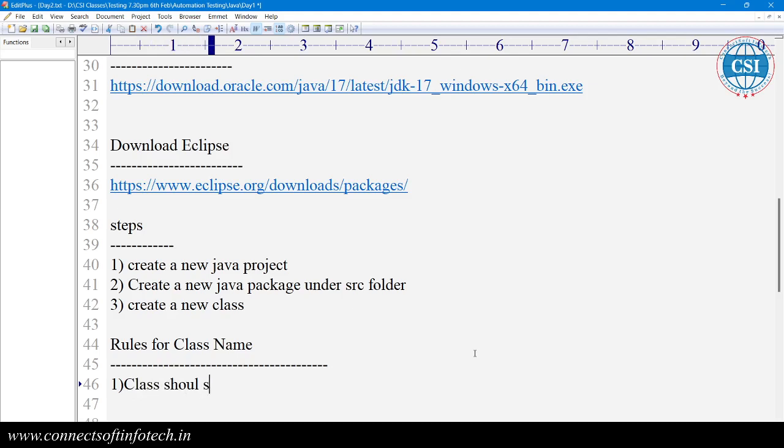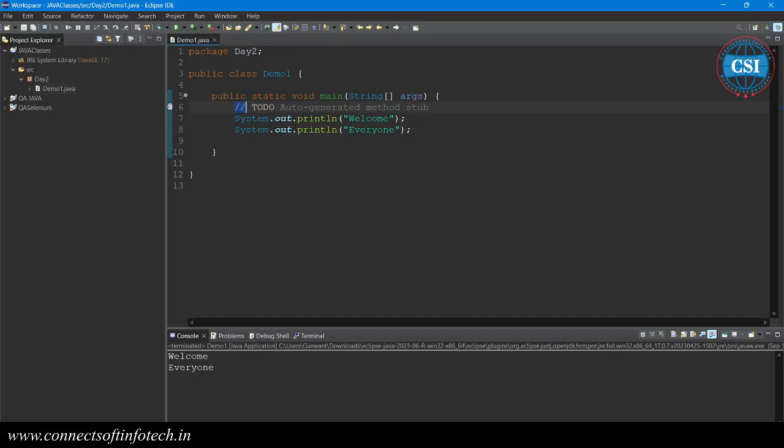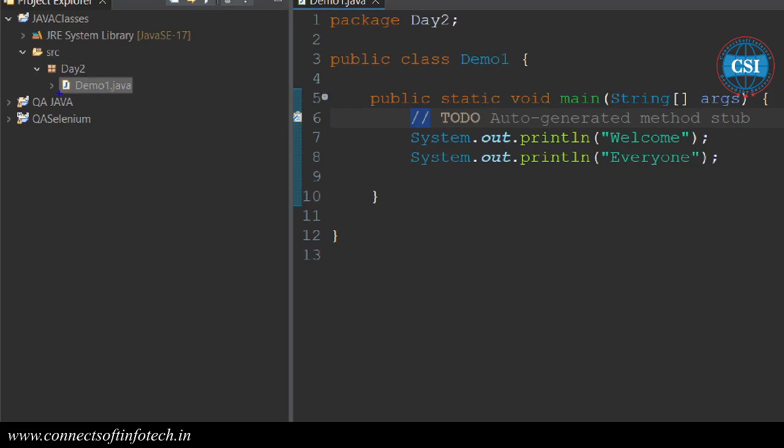The class name should start with uppercase. Always use uppercase, but if you use a lowercase letter, that is also no problem, but don't use it. Okay, so the class name, this one. You can see the first letter is always capital. The class name is always capital.